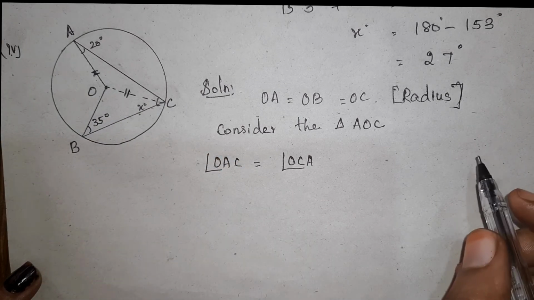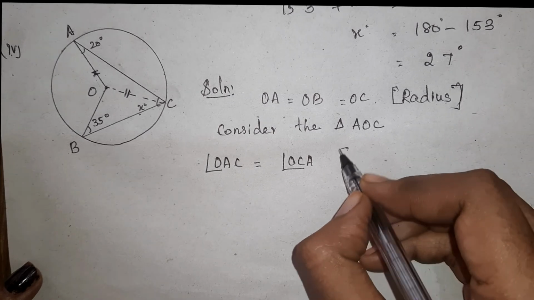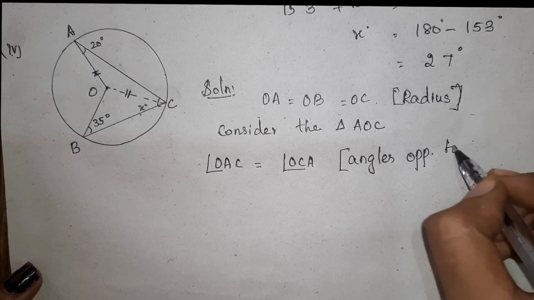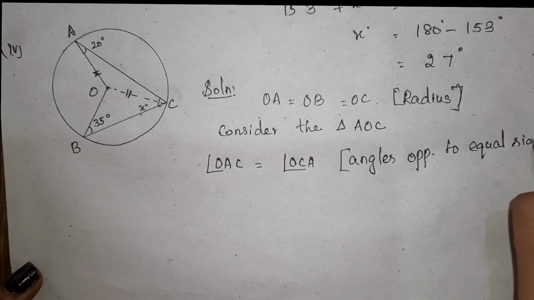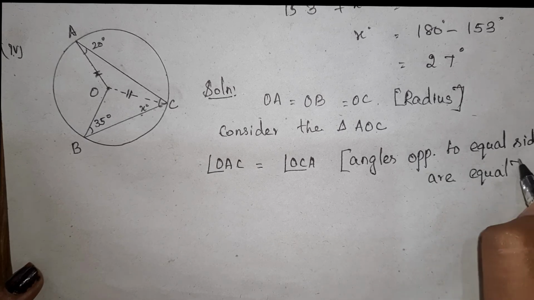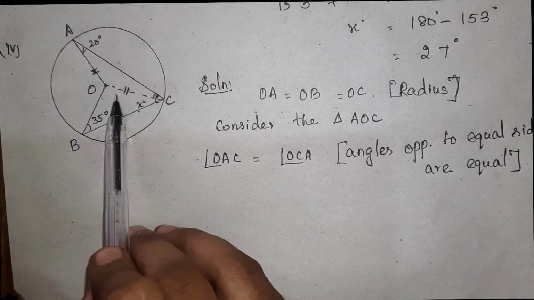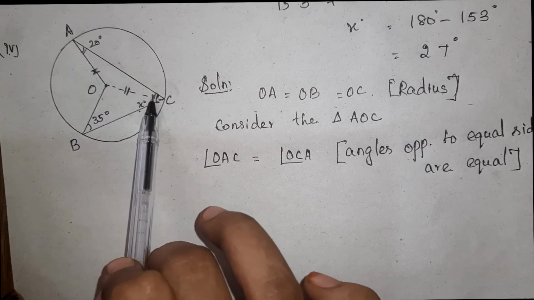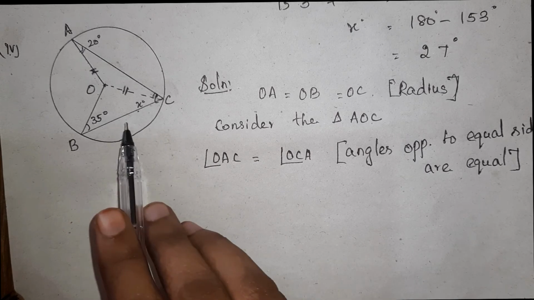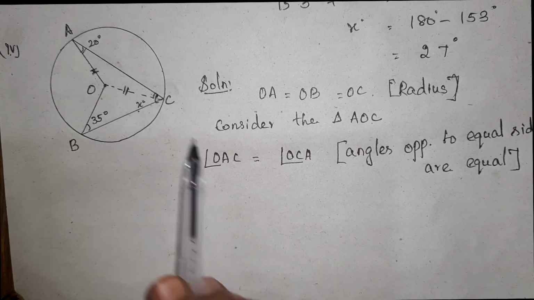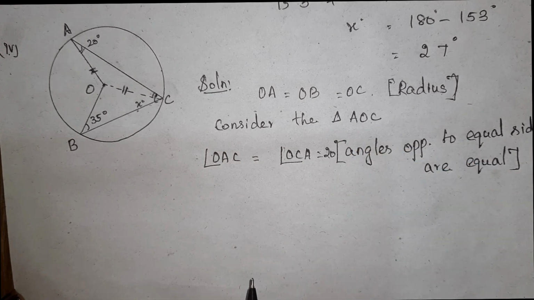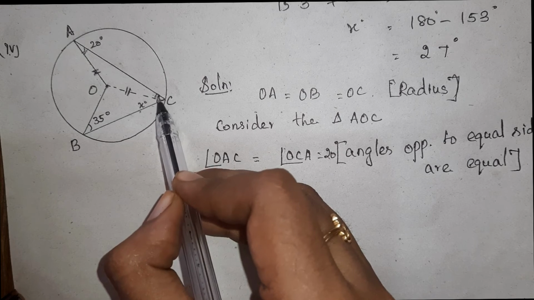So we can apply a property here, that angles opposite to equal sides are equal. Because two sides are equal, we can say that two angles are equal. So if angle OAC is 20 degree, this angle OCA is also 20 degree. Clear? So this we found now.